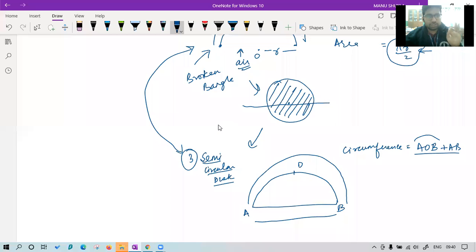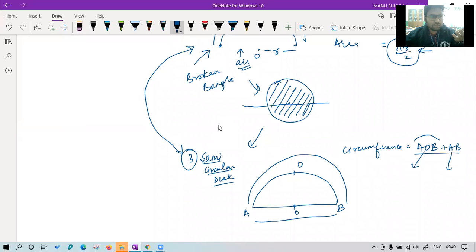Can we divide the circumference in two parts? Very good, Tushita, you got the answer. Now everyone, you can try what is the formula of circumference of this semicircular disc. Now you can try, because you know already these two things separately. Just add them and that will be your circumference.